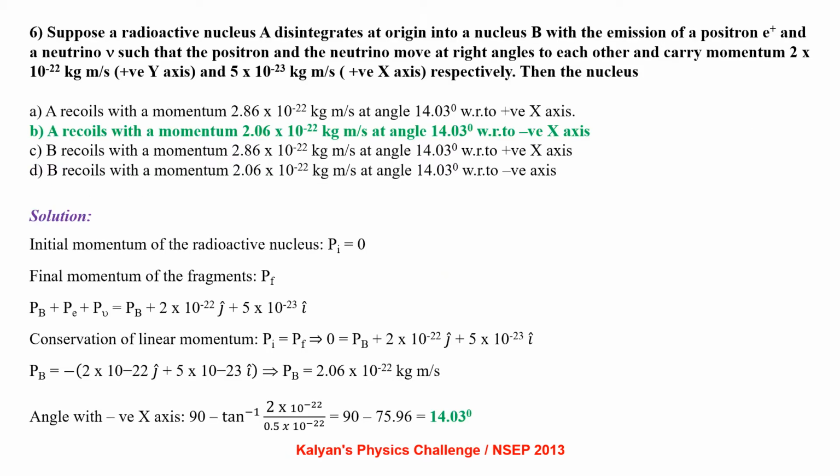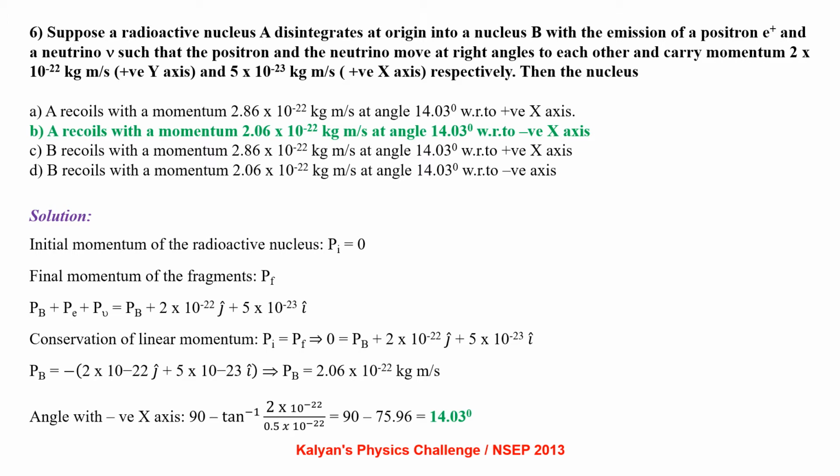Suppose a radioactive nucleus A disintegrates at origin into nucleus B with emission of a positron e plus and a neutrino nu, such that the positron and neutrino move at right angles to each other and carry momentum 2 into 10 power minus 22 kg meter per second along positive y-axis and 5 into 10 power minus 23 kg meter per second along positive x-axis respectively. Then the nucleus. Initial momentum of the radioactive nucleus is 0.